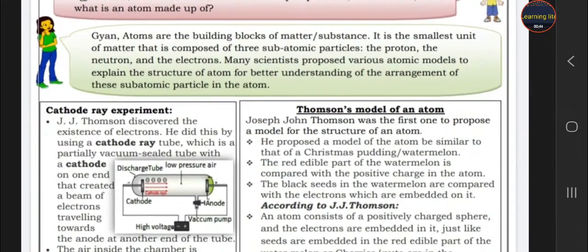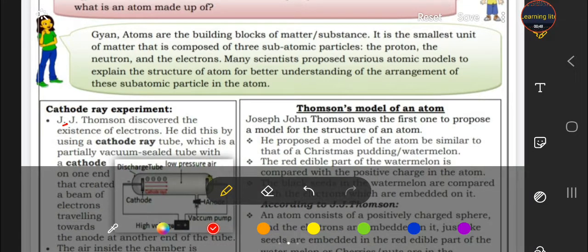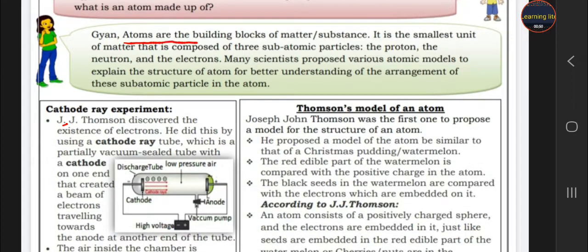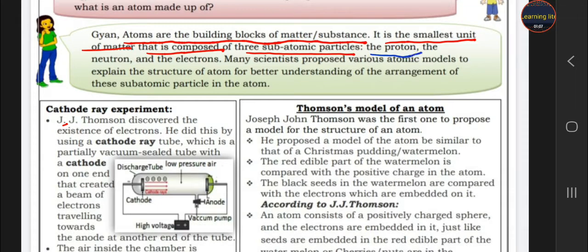Jigyasa Didi replies, Gyan, atoms are the building blocks. Students, similarly, as cells are the building blocks of our body, atoms are the building blocks of matter or any substance. It means it is the smallest unit of matter that is composed of three particles. Which particles? First, proton, second, neutron, and the third one is electron.